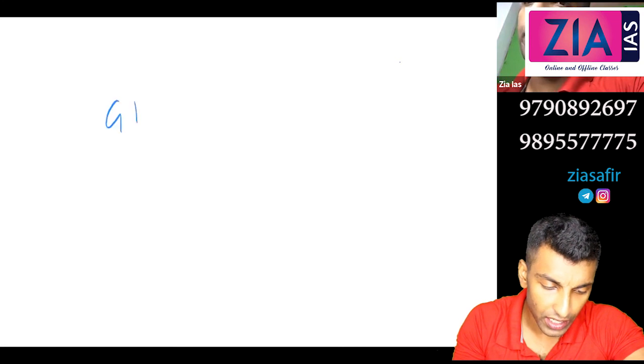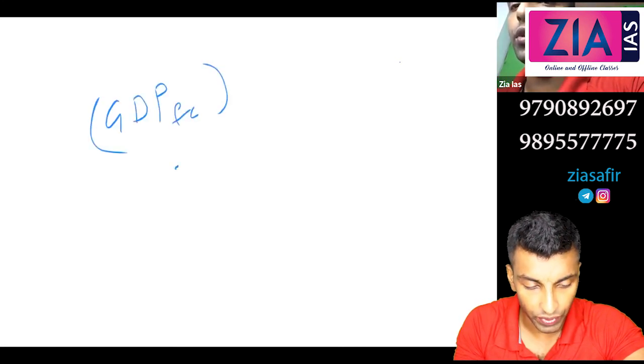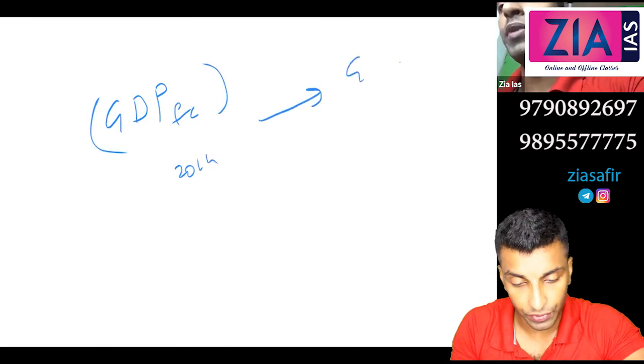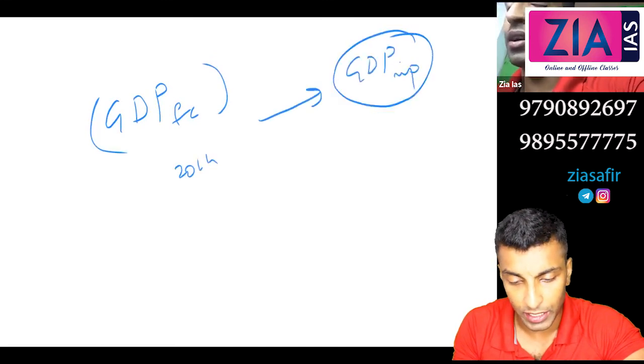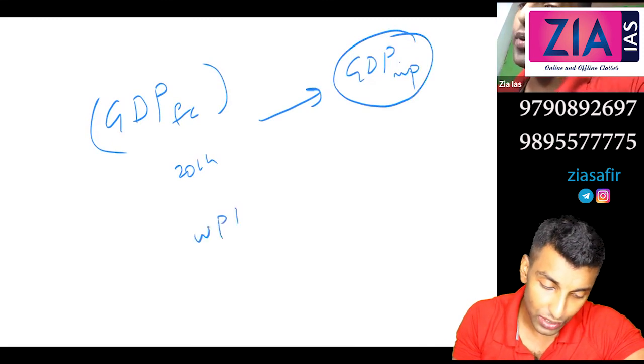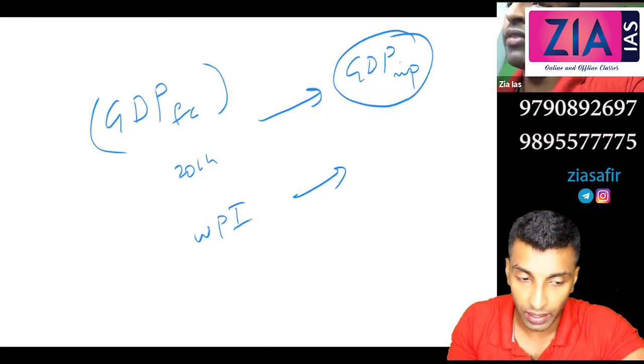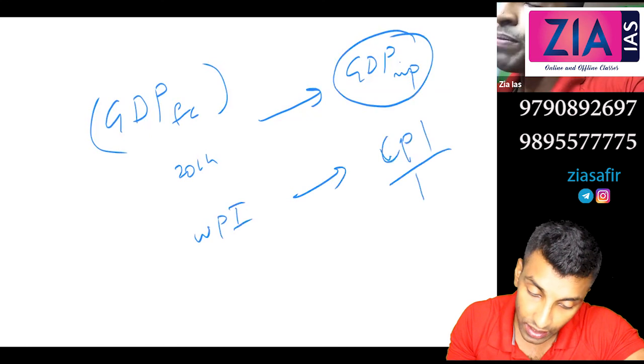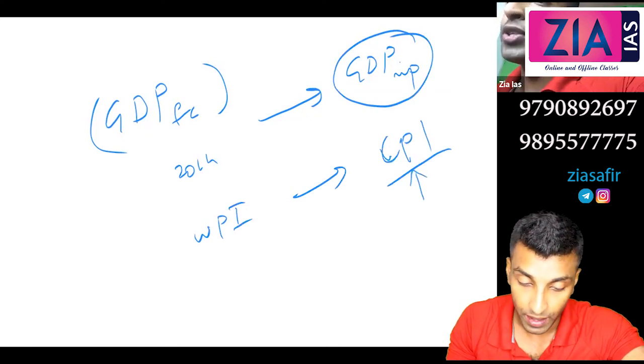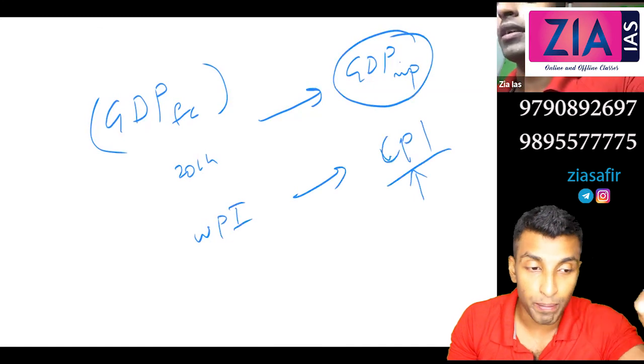Yeah, the earlier rule framers were not thinking about that. Earlier it was WPI, which shows the impact on the overall economy, so we had taken that. Even when we discussed GDP, I told you we had taken GDP at factor cost till 2014, and then it was shifted to GDP at market price because it is an international best practice. Same was the case here also. WPI was taken till 2014, but especially after the Urjit Patel committee, we shifted to CPI because this shows the impact of inflation on the public, and RBI should base its policy on the impact on the public.